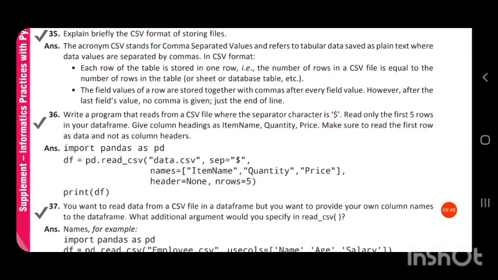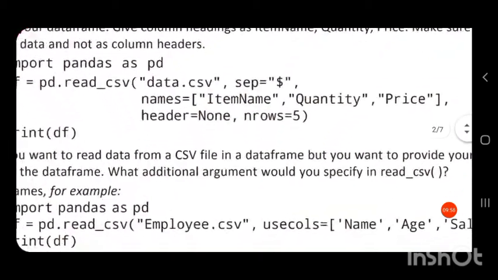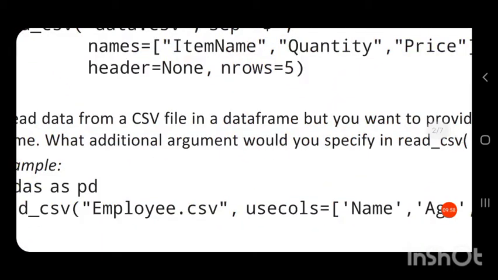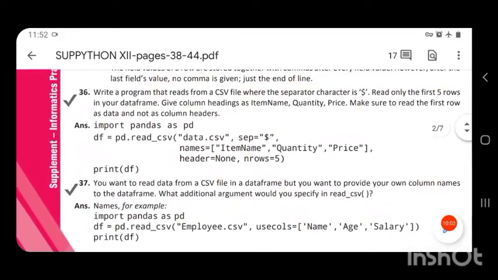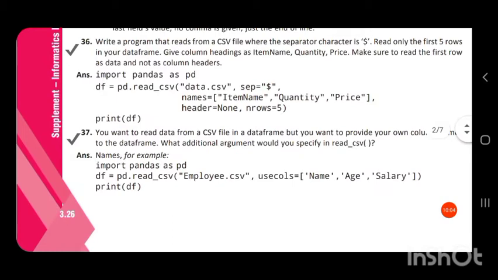So, if we want to read the first row as data and not as a column header, we have to provide an attribute called header equal to None. Now, let us see how we can read this data frame with separator equal to dollar.